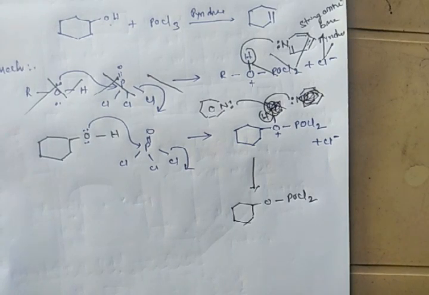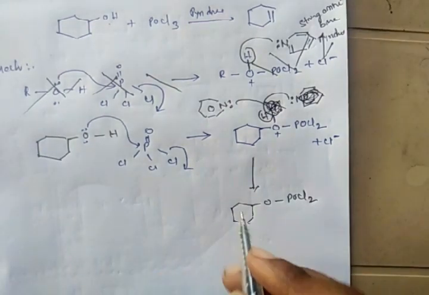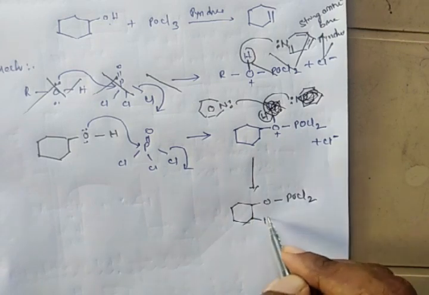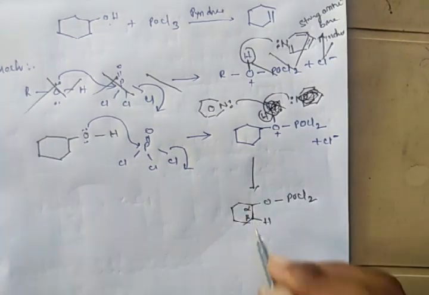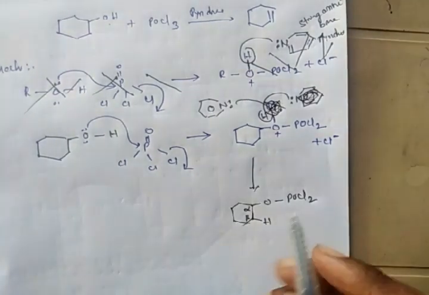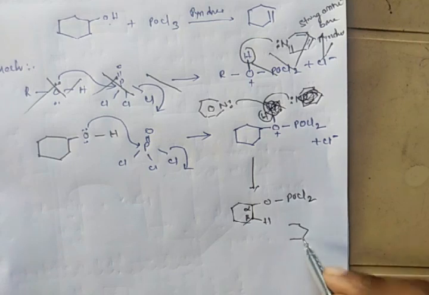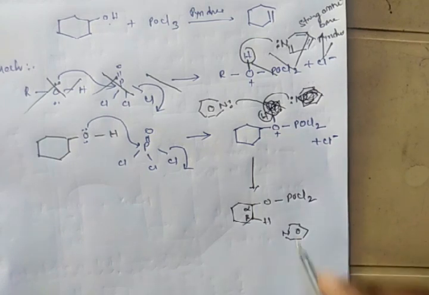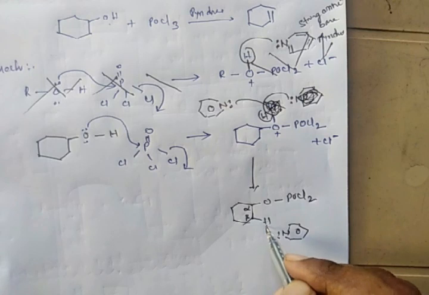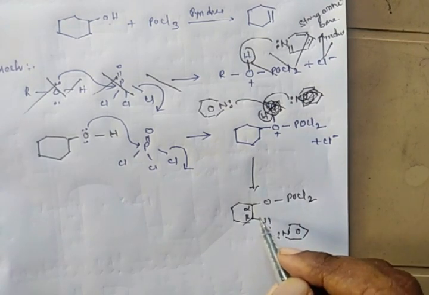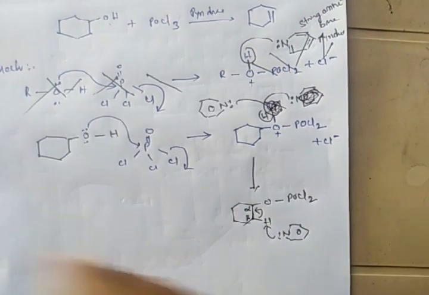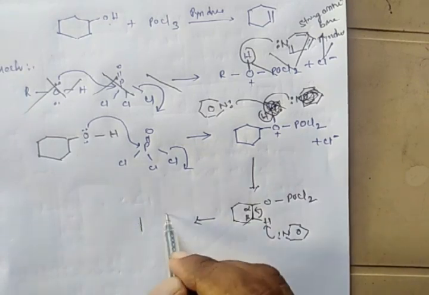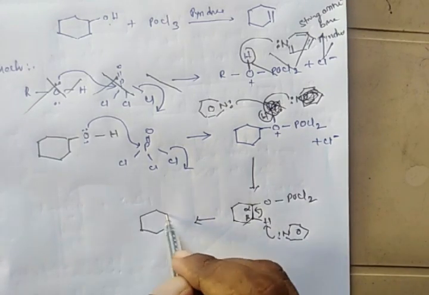POCl2. So in this position we have carbon and hydrogen. This is the alpha carbon, and this is the beta hydrogen. This beta hydrogen will be abstracted by another pyridine molecule. As pyridine is a strong base, it abstracts the beta hydrogen. The electrons present in this bond are shifted to form the carbon-carbon pi bond, and we will get this